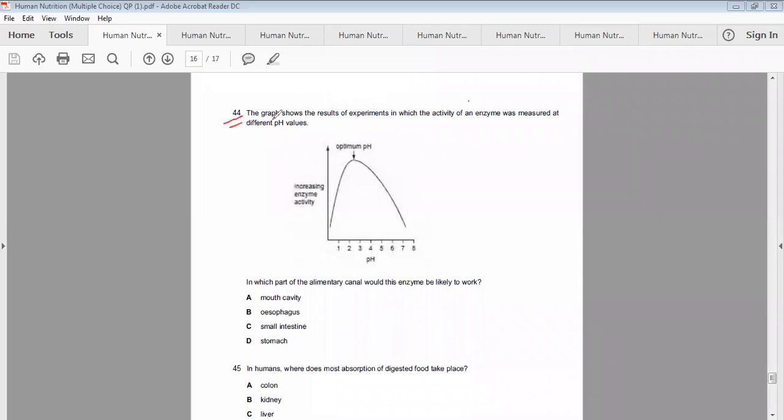Okay, now another MCQ. The graph shows the result of experiments in which the activity of an enzyme was measured at different pH values. Here is increasing enzyme activity, and here the increasing pH value from 1 to 8. From 1 to 6, acidic pH is there. From 7 it's neutral, and at 8 it goes to the basic area. Basic pH. In which part of the alimentary canal would this enzyme be likely to work?